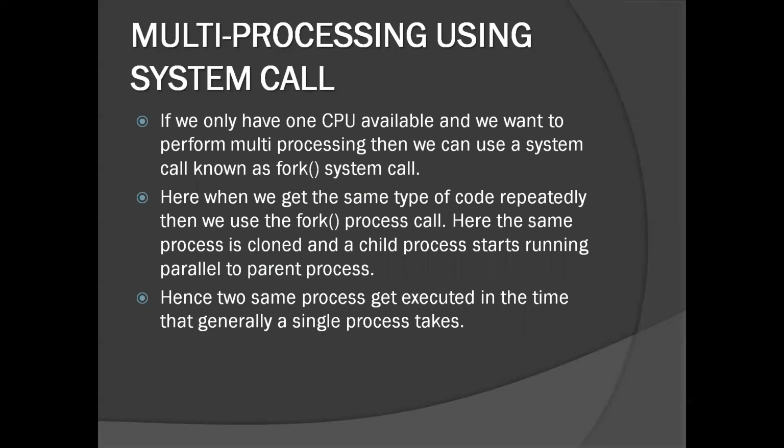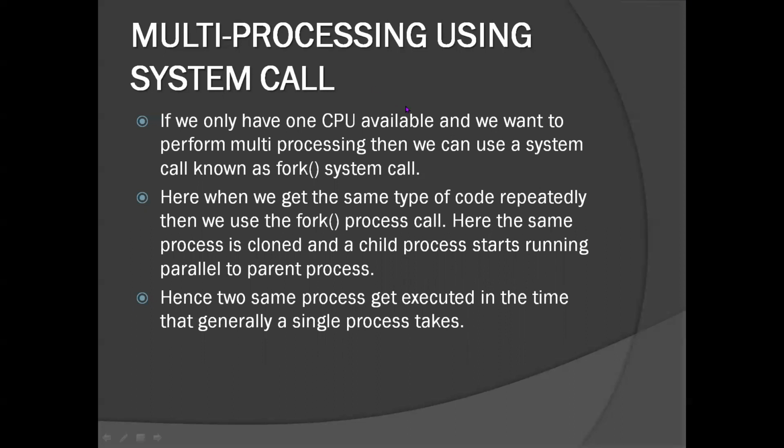Now, let's see how multiprocessing is done using a system call. If we only have one CPU available and we want to perform multiprocessing, then we can use a system call known as fork. When we get the same type of code repeatedly, then we use the fork call. Here, the process is cloned and a child process starts running parallel to the parent process. This means that if the fork system call is called, then a new process gets created and it starts running parallelly to the main process.